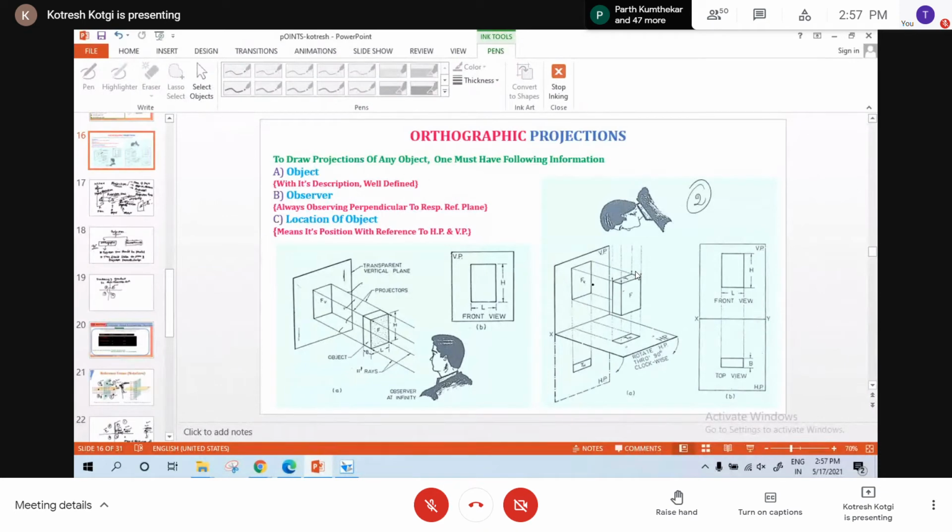See the second one, he is seeing from the top. Whatever is seen from the top, that is the top view. That will be projected on which plane? Horizontal plane. Top view is always projected on the horizontal plane. Here also the projection lines are parallel. This is the top view and this is the front view. Here they have written front view and here top view. Now this is the first quadrant. Is that clear? Orthographic projection.